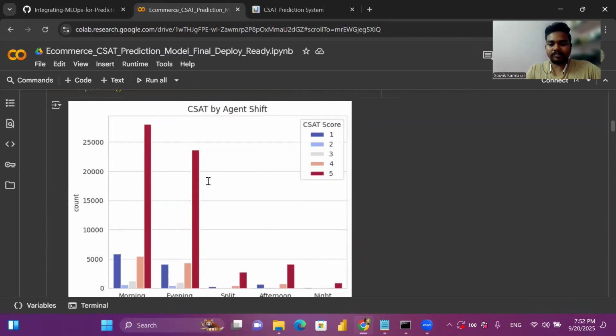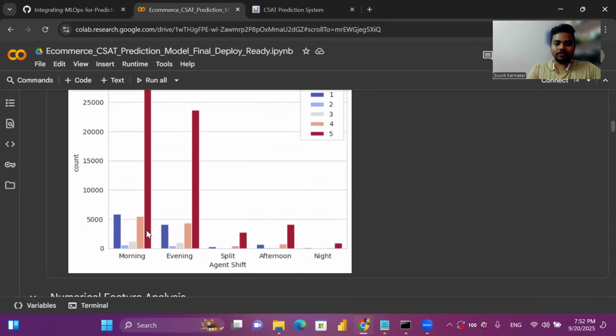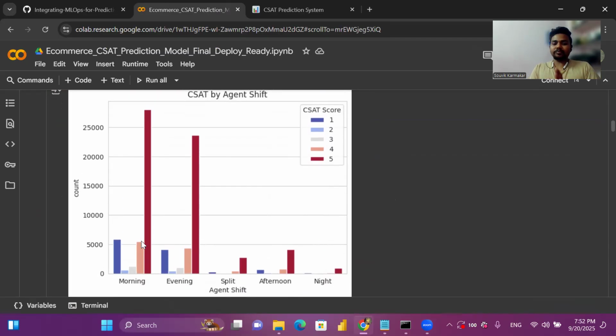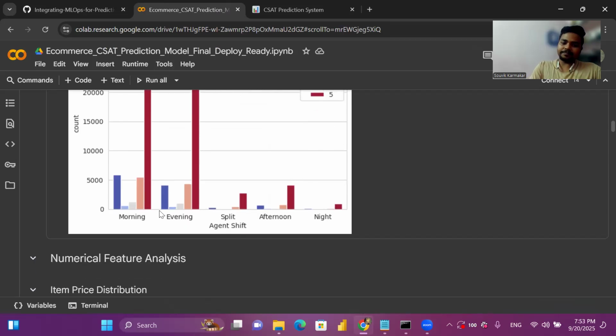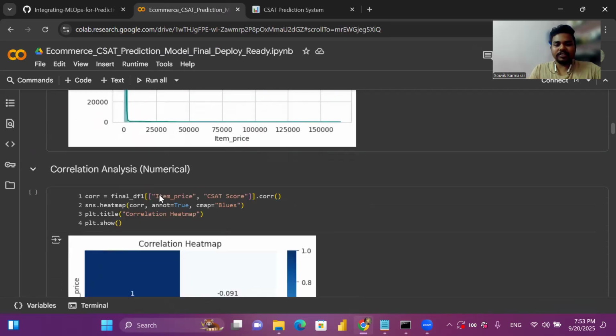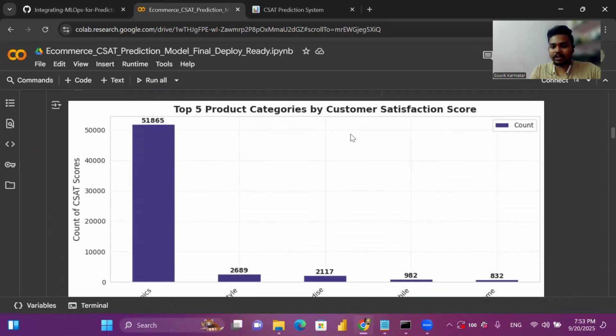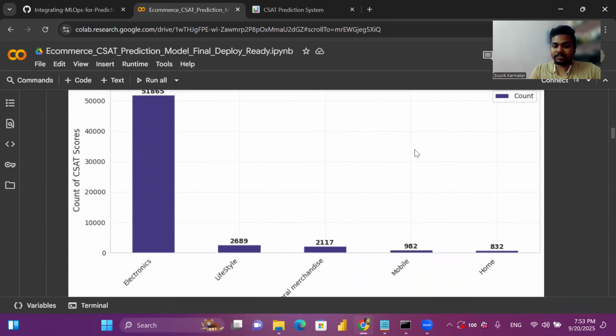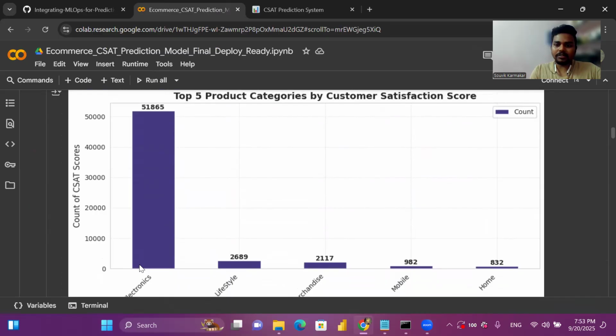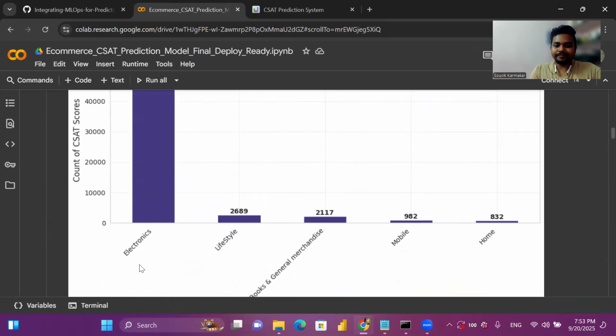So this is the agent shift versus CSAT. For agents working in different shifts, based on their calls and response time, we are getting this CSAT score. I would say in the morning the customer interaction is more, so maybe that's why CSAT is higher in the morning shifts. These are the numerical feature distributions. This is the top 5 product categories by customer satisfaction score, and in electronics the customer satisfaction score is high.